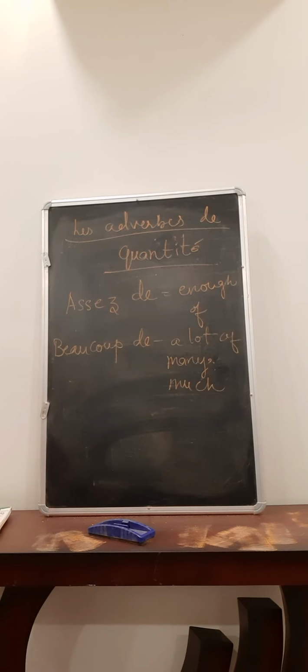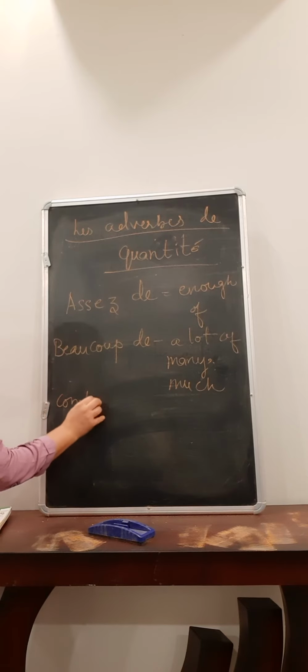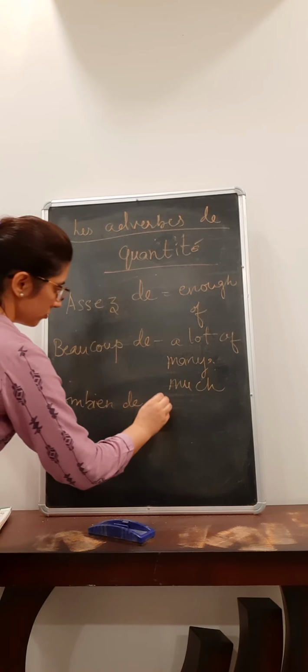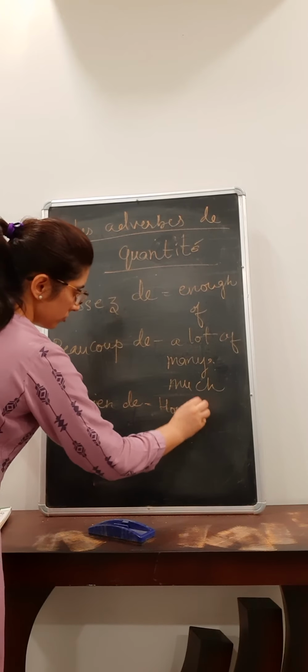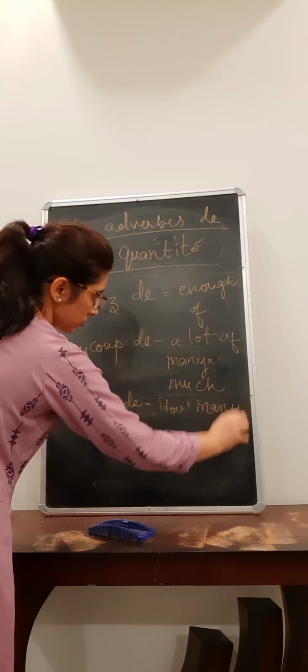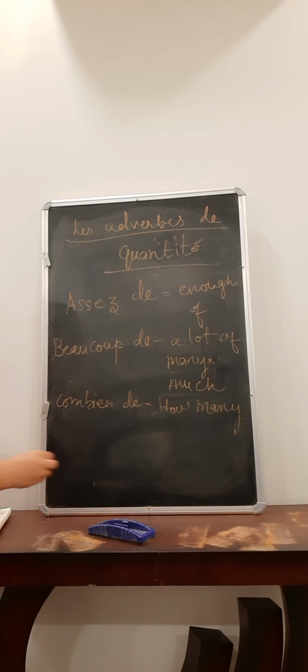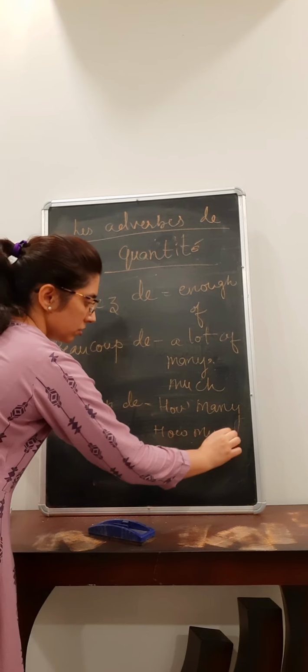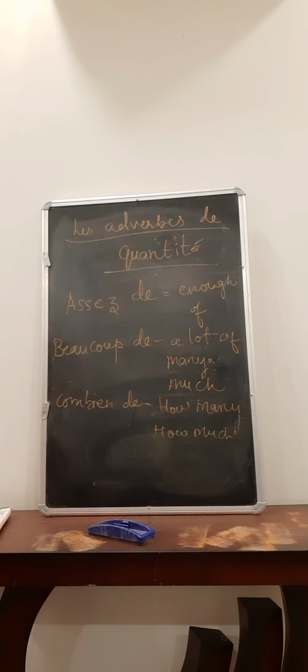Then we have combien de. How many or how much? Right?